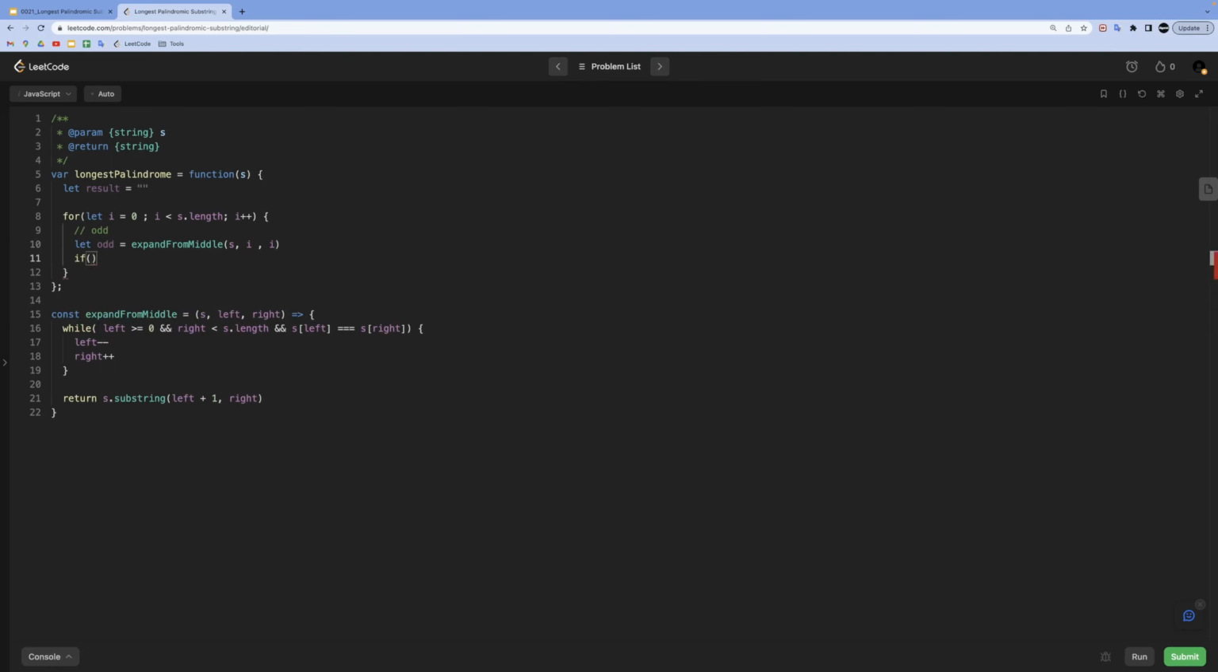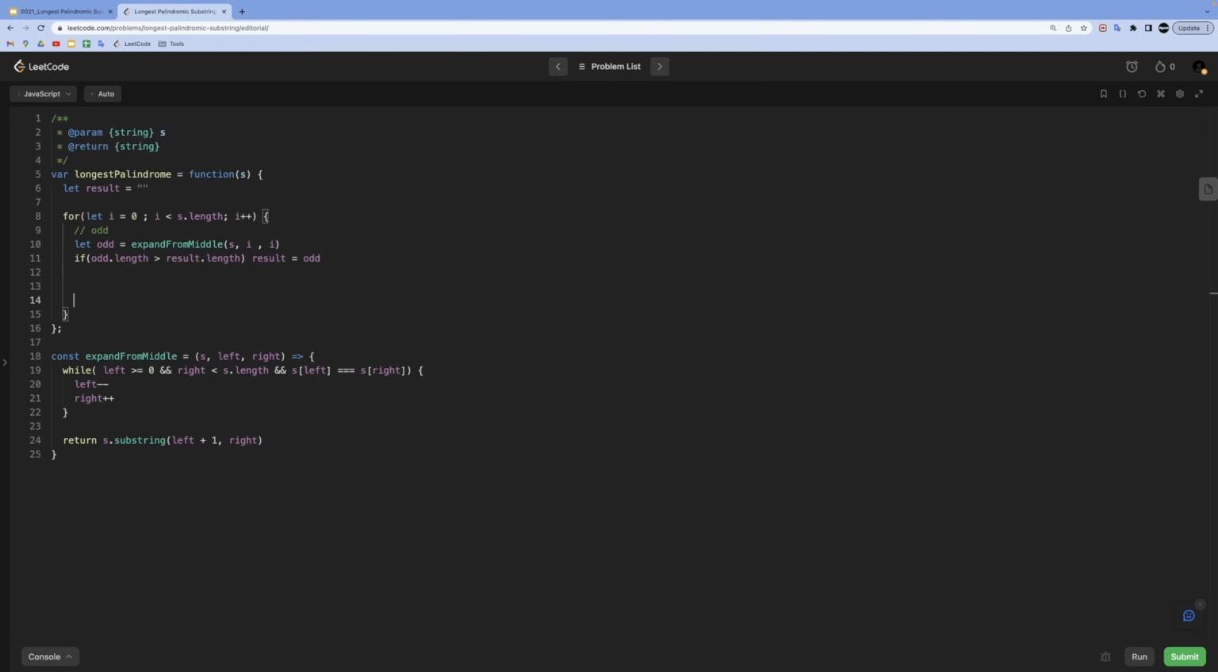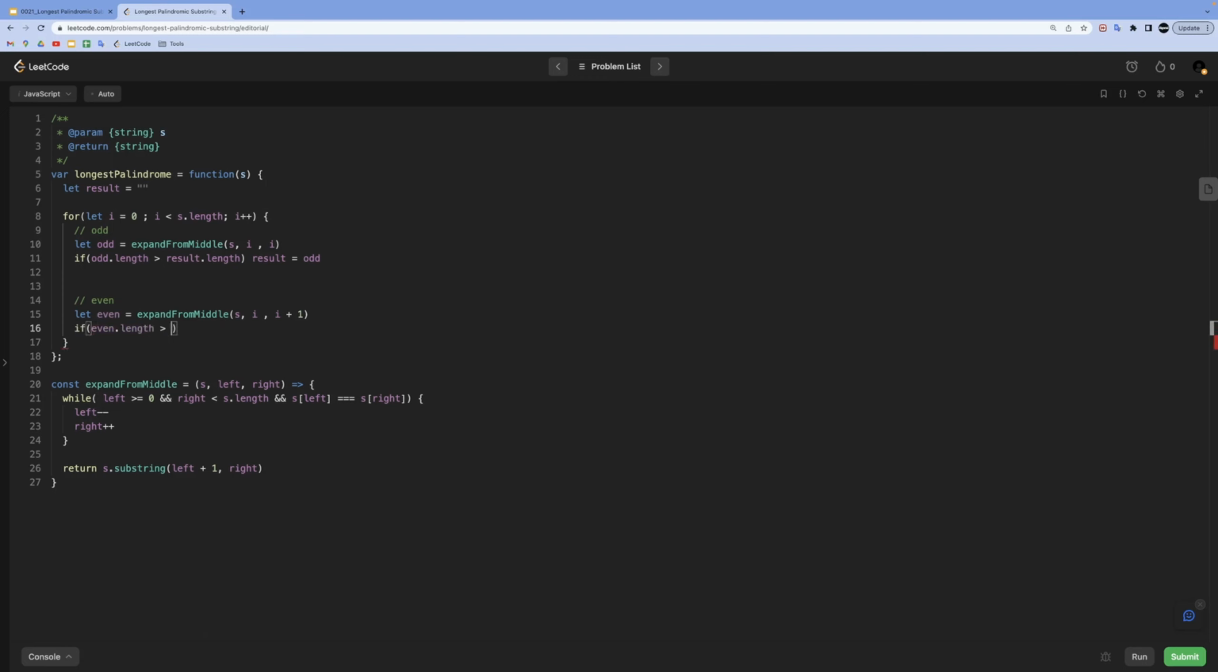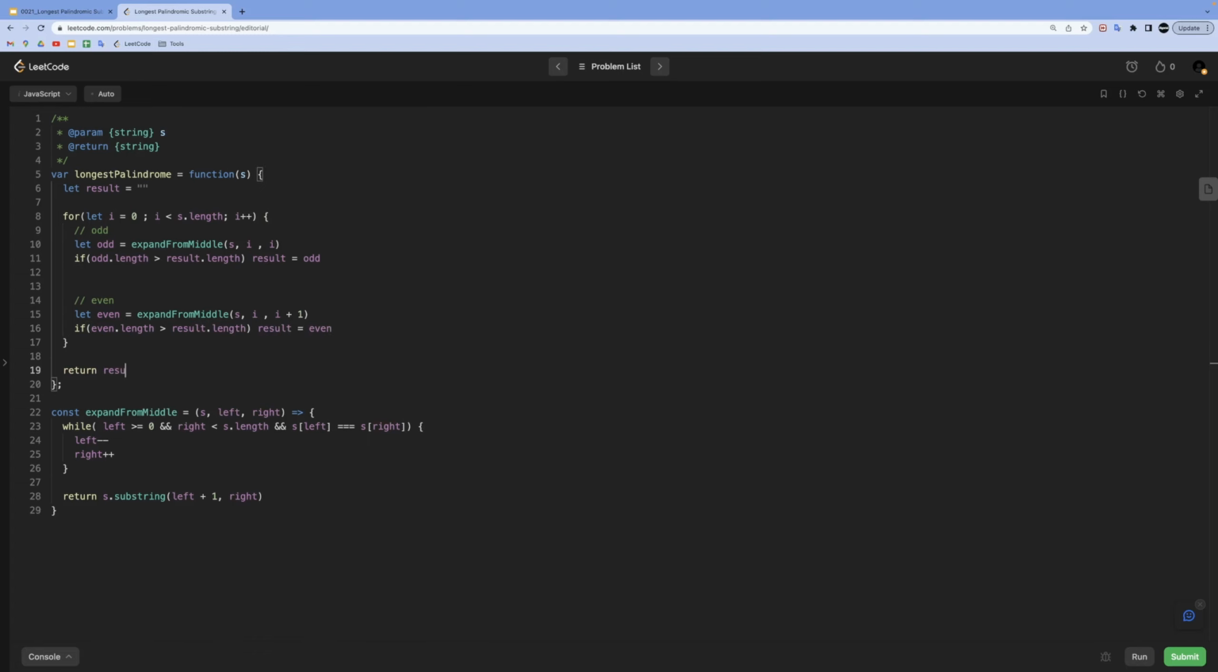Then we are always going to compare the lengths of what we found with the currently stored result that we may have already, just to make sure that we always replace it if we found a longer match. And this is going to be the same for the even case, but the only difference will be in where we pass the index in our helper function. And again, same check of lengths. Finally, we will return our result variable.